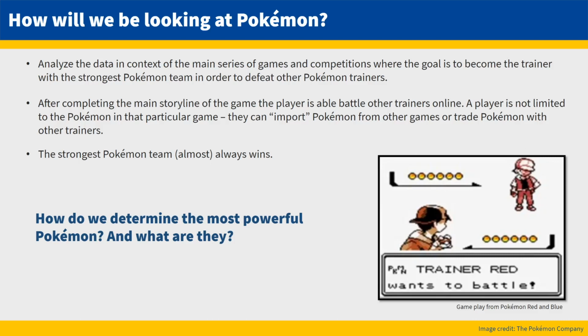So what do we want to know about Pokémon? I told you about the purpose of playing a Pokémon game, which is to become the very best. That is, to become the trainer with the strongest team of Pokémon in order to defeat the reigning Pokémon champion in that game. Once the game is completed, the player can continue playing the game in order to catch very powerful Pokémon, known as legendaries, or play against their friends or other players online. In order to win battles, one must have a strong Pokémon team. Because of this, I set out to determine what the most powerful Pokémon are.